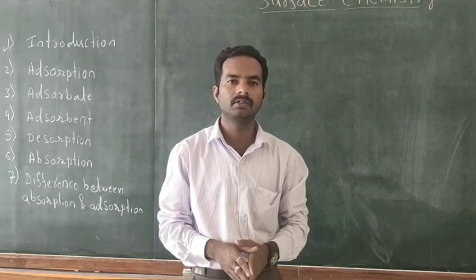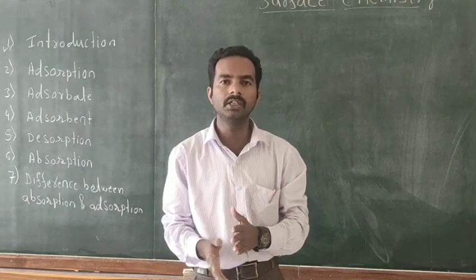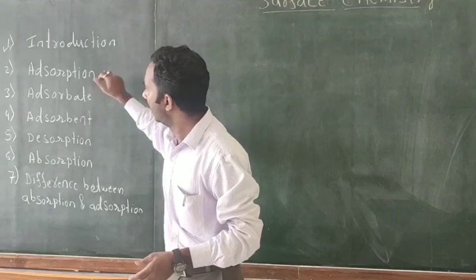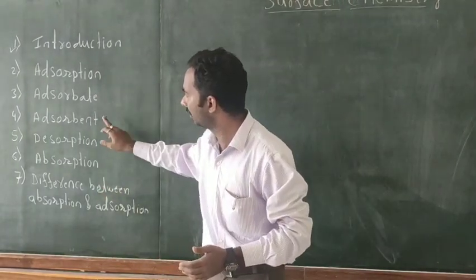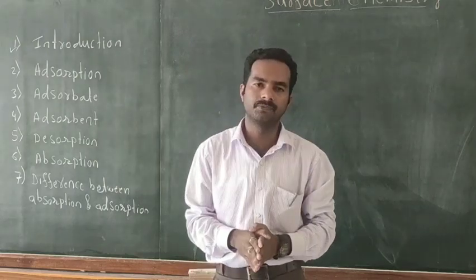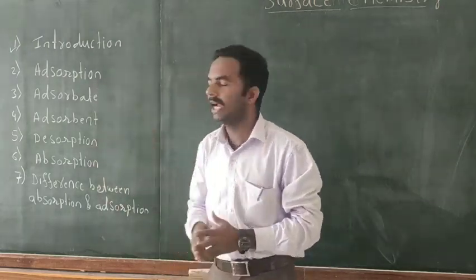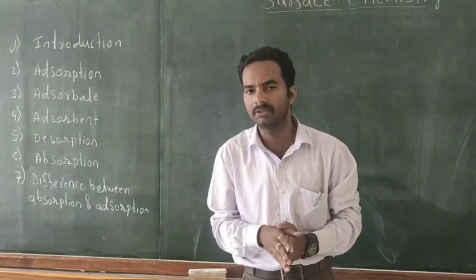In today's class we discussed phenomena like adsorption and absorption, and terms like adsorbate, adsorbent and desorption. What do we mean by adsorption?